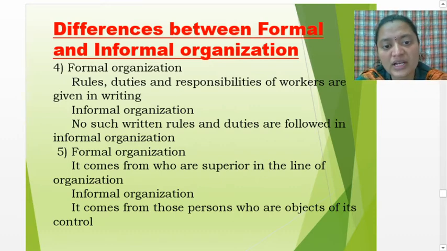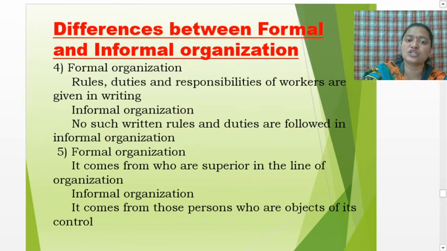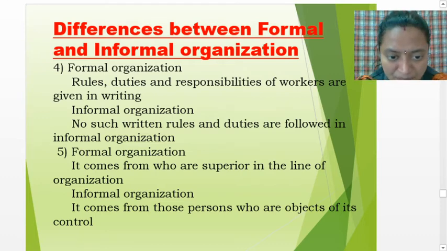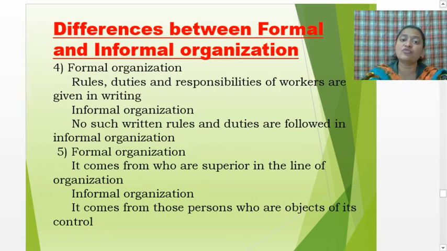Then formal organization authority comes from those who are superior in the line of organization. Who are superior means those who have the position. Informal organization authority comes from those persons who are the objects of its control, meaning people following different kinds of objectives.